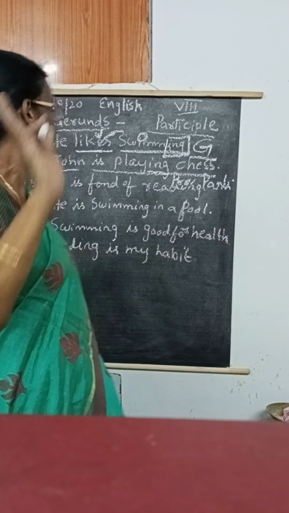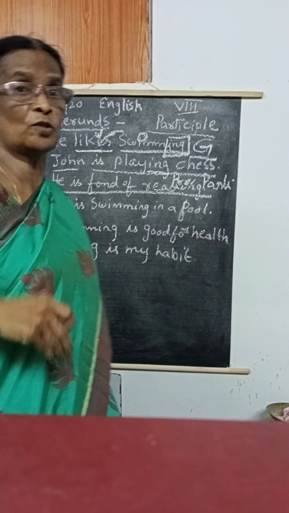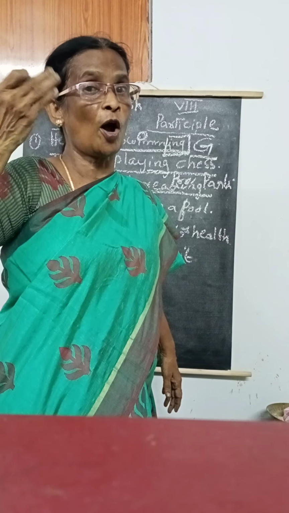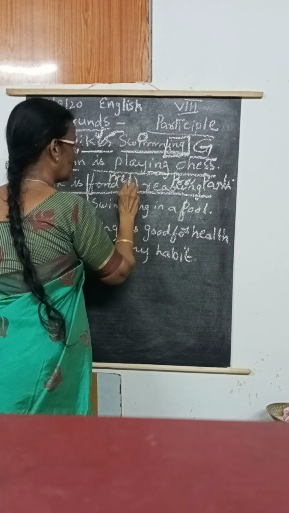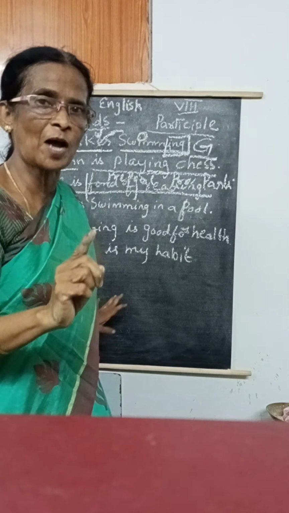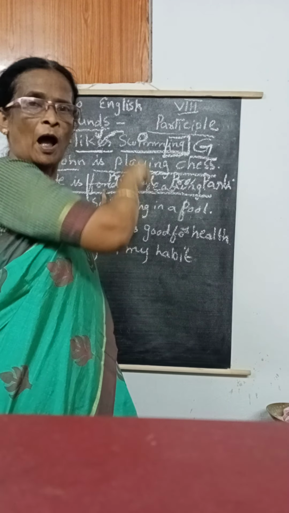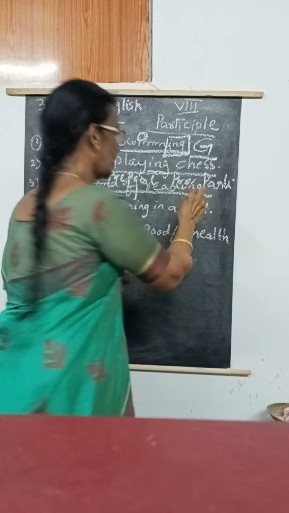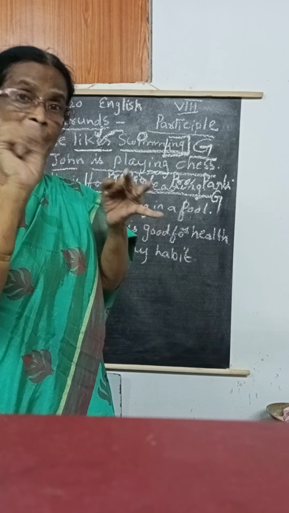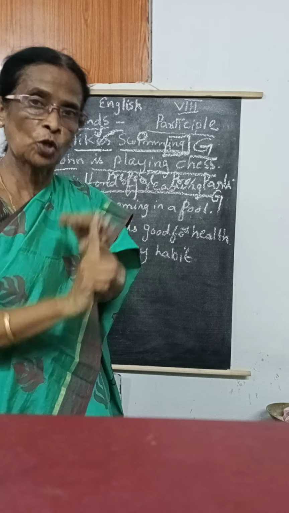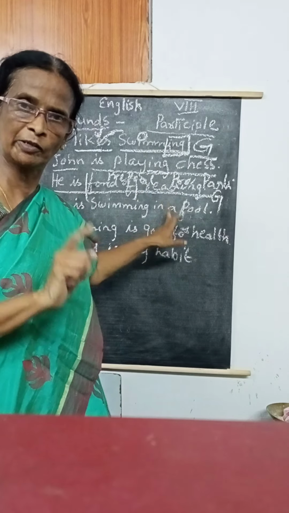Is it clear? Okay. Third one: he is fond of reading. He is fond of listening to music. He is fond of driving. Here fond of is the preposition. Sometimes, after a preposition, if there is an ing word, this is also known as the gerund. So where there is an ing after the preposition, that is also a gerund.